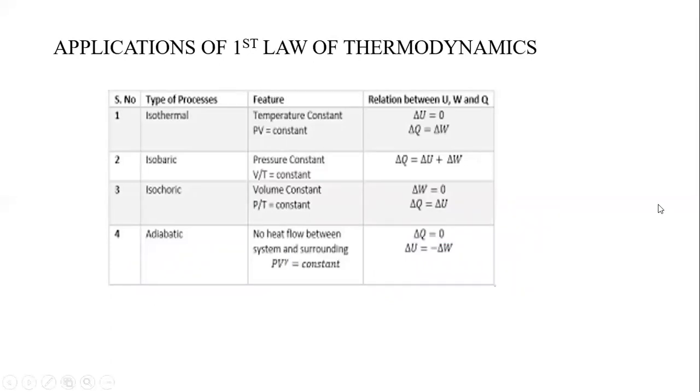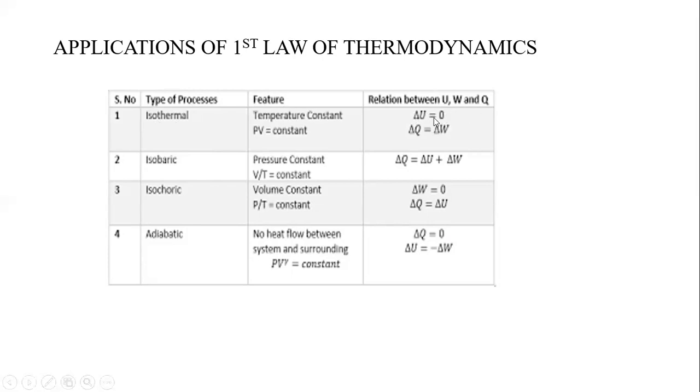Okay, we have four applications of the first law of thermodynamics: isothermal, isobaric, isochoric, adiabatic. Iso means same, and thermal means heat. So isothermal is a process in which temperature will be constant. PV equals constant, and delta U will be equal to 0. Why? Because the temperature will remain constant.